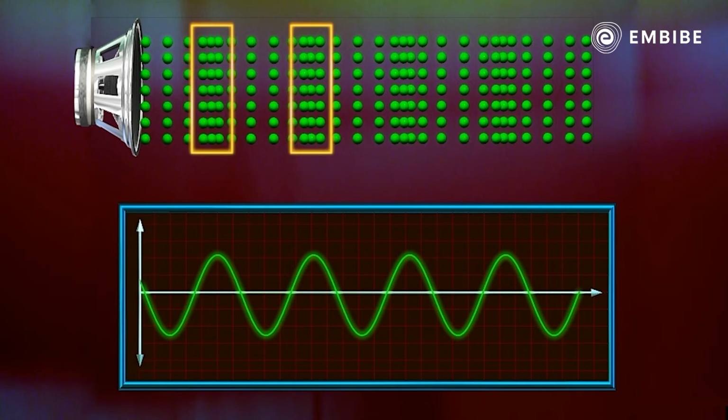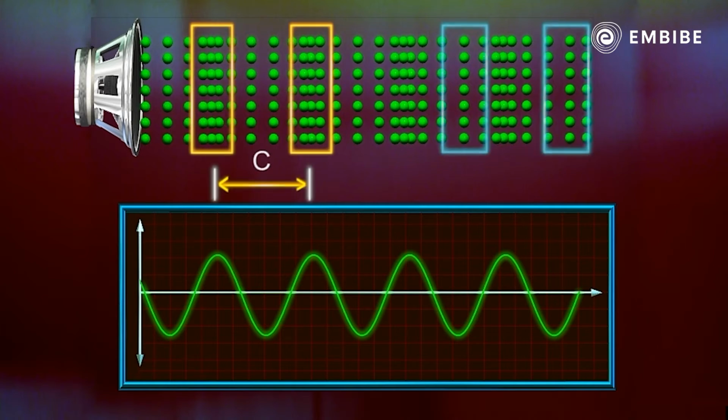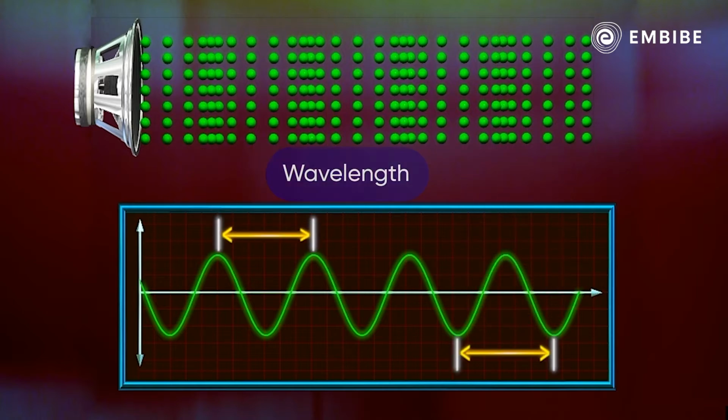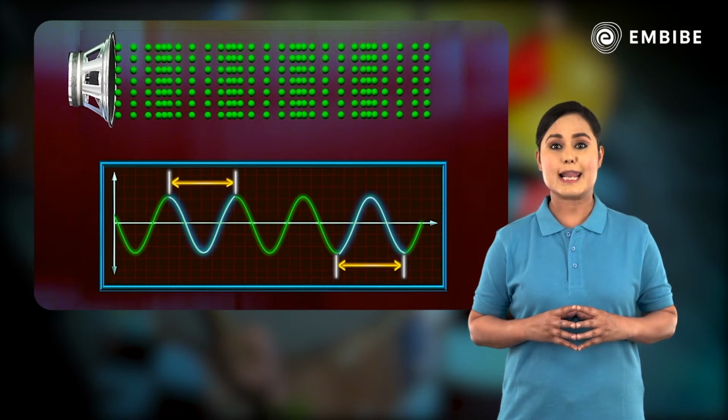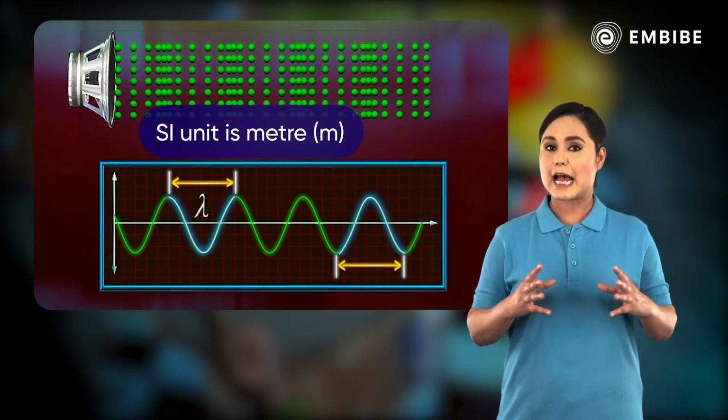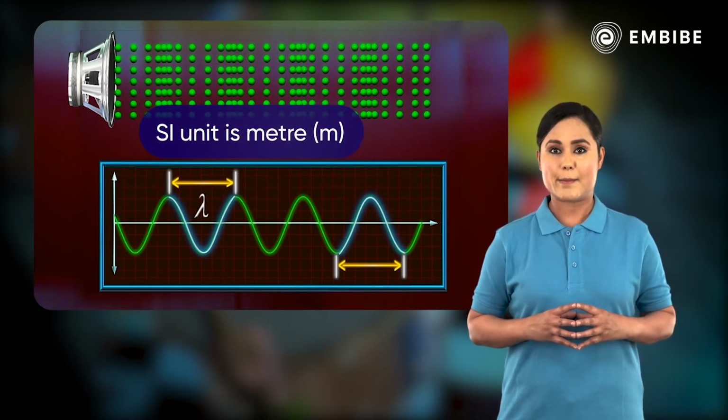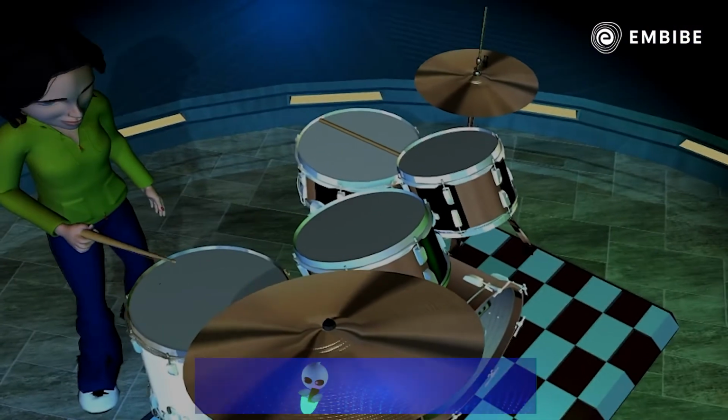The distance between two consecutive compressions C or two consecutive rarefactions R is called the wavelength of the wave as shown in the figure. The wavelength is usually represented by lambda. Its SI unit is meter, m. Let's learn about frequency.